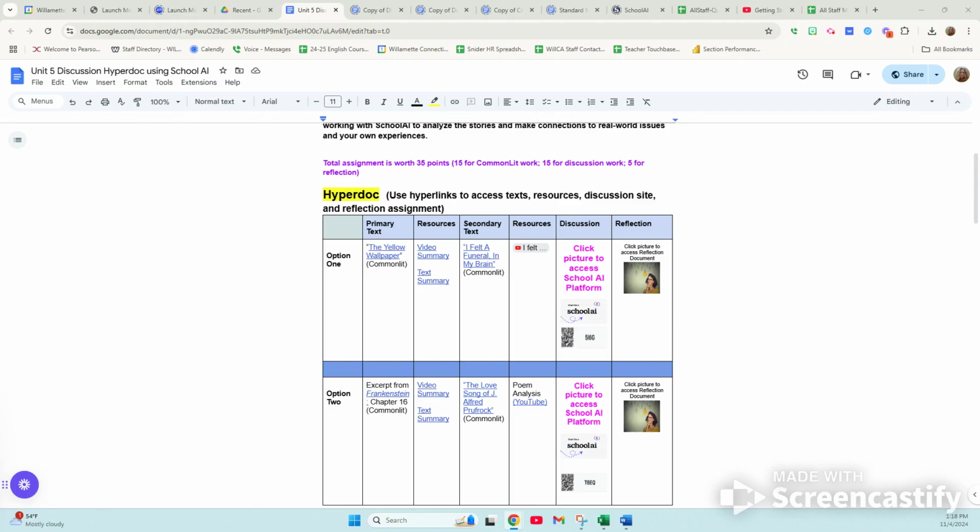So you have 2 options. Choose only one, right? You're going to either do this path here that's at the top, or you're going to do this path here, which is at the bottom. You have 2 stories to choose from. One is The Yellow Wallpaper. It's a short story